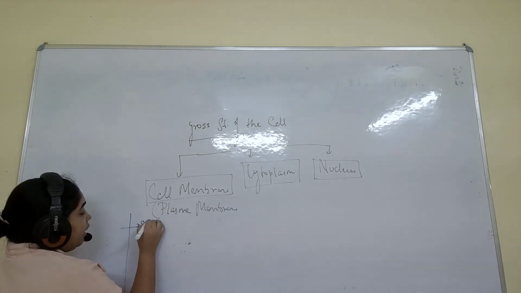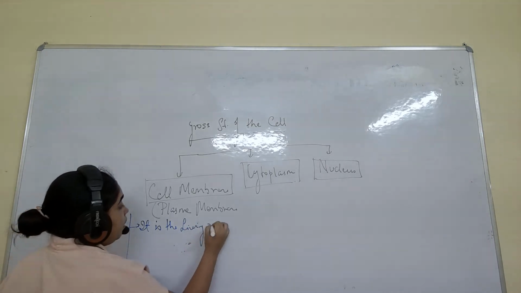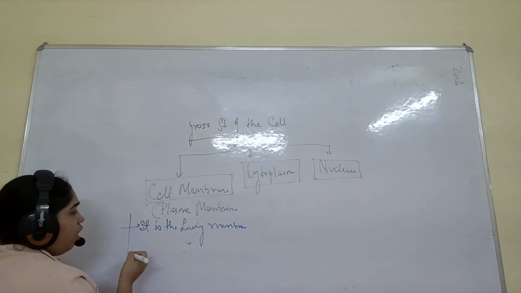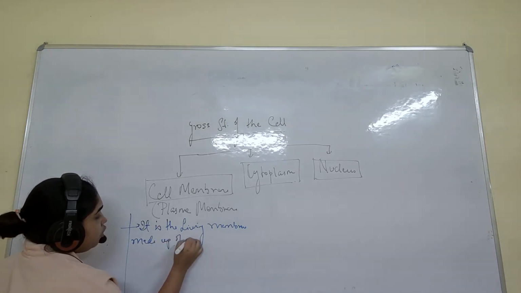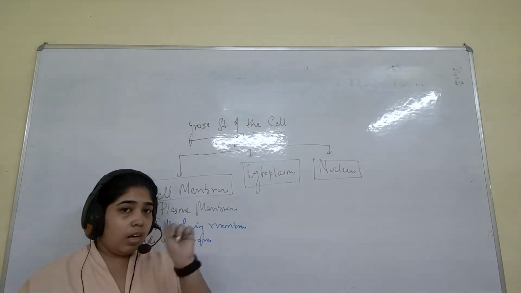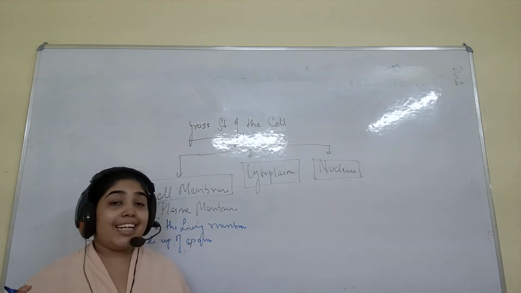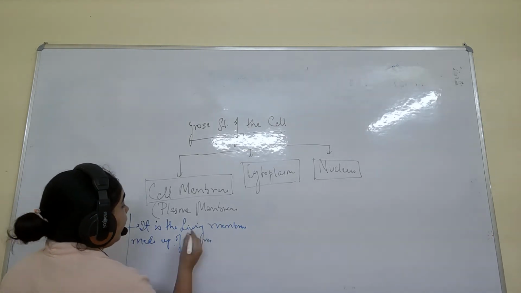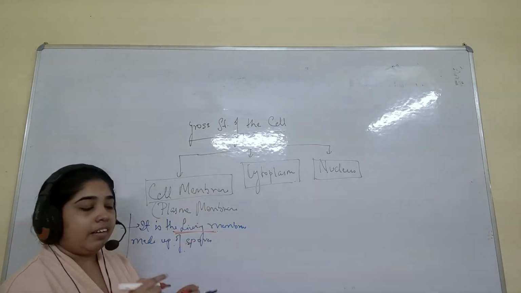It is the living membrane which is made up of pores. Important point: when I write, I will mark the important points with a different color pen. These are the lines, but if they ask which is the most important portion, in that case you have to write this. This is the thing you have to remember. If you remember living, you will be able to write the rest.